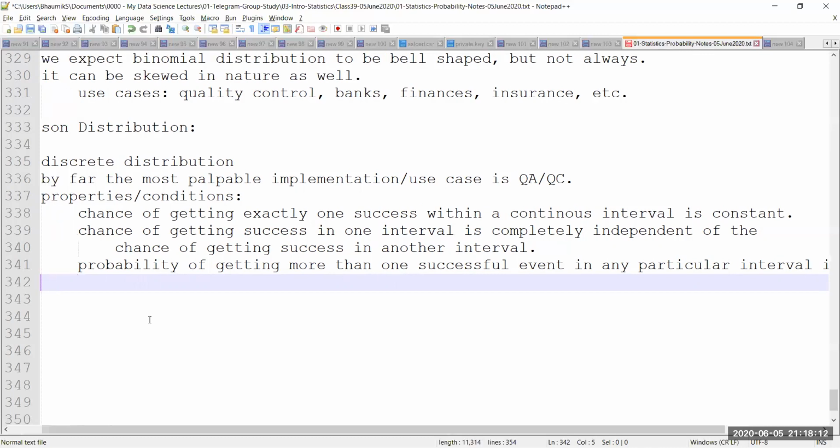Now let's look into some examples, and then we can understand how or where the Poisson distribution is actually used in the industry, or the use cases where it is used. There are a few places where it is used. It is not used all the time, but there are cases where it is used, and they are quite interesting and quite important use cases. Now, example given. The average number of